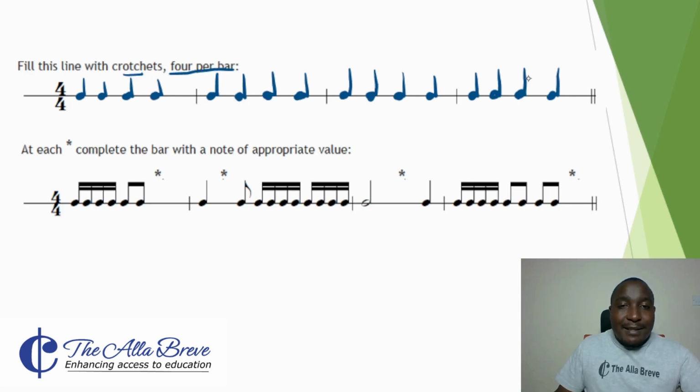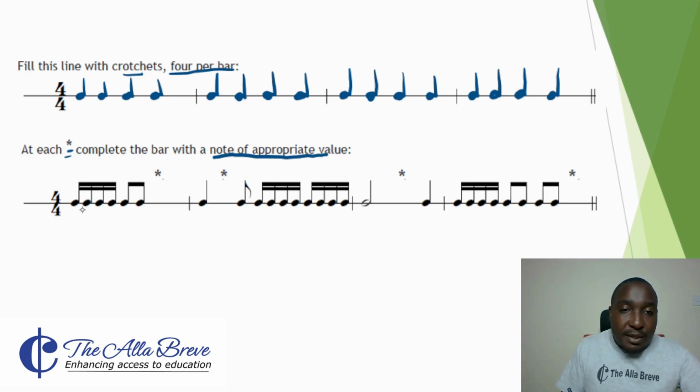Secondly, when we move down, it says at each asterisk, complete the bar with a note of appropriate value. So we've not been told which note, but we have to consider which note is appropriate to make each bar a 4/4 time signature bar.